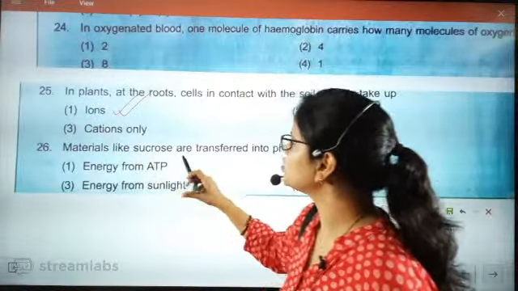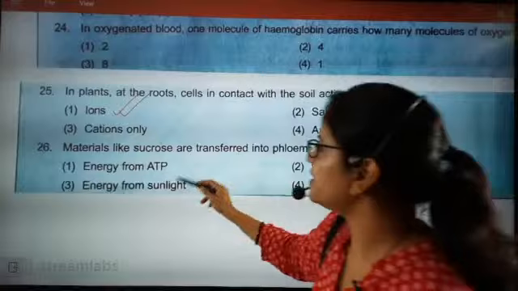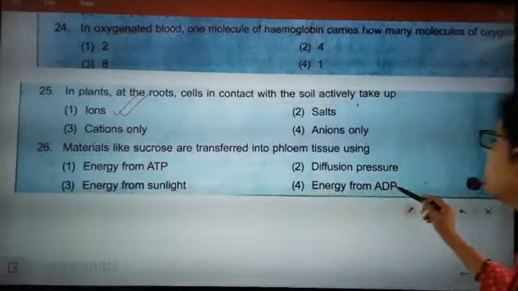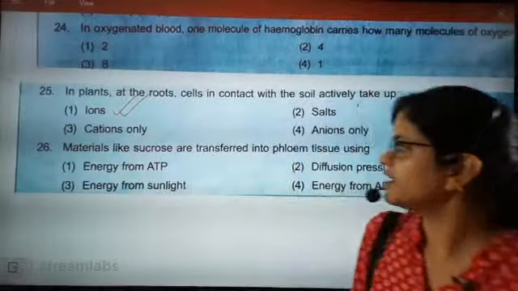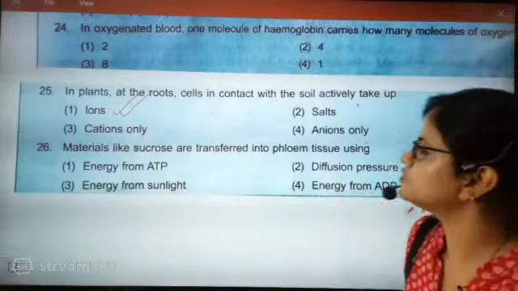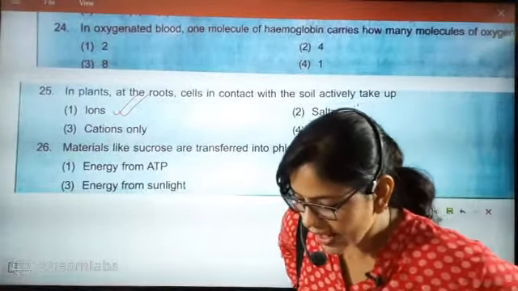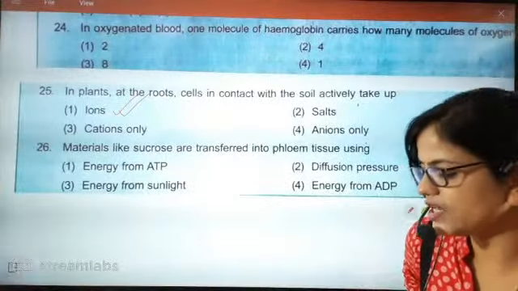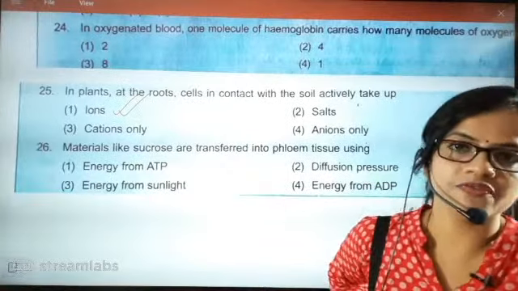Now, materials like sucrose are transferred into phloem tissue using energy from ATP, energy from sunlight, energy from ADP, or diffusion process. It is the easiest question. Can anybody tell me how materials like sucrose are transferred into phloem tissue? Absolutely correct. The correct answer is energy from ATP. Then only will transportation be done.